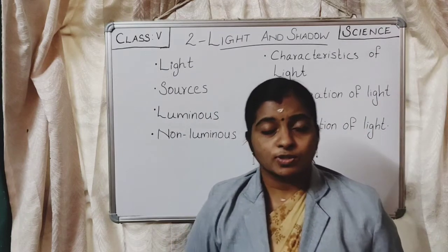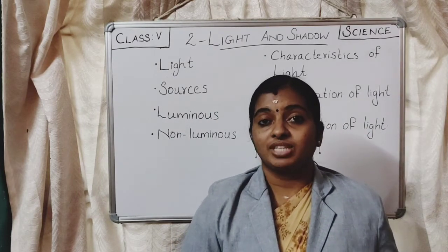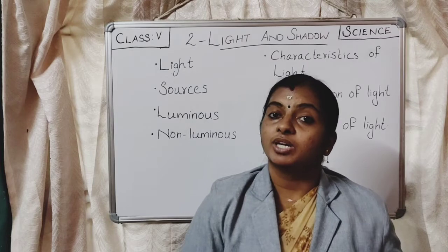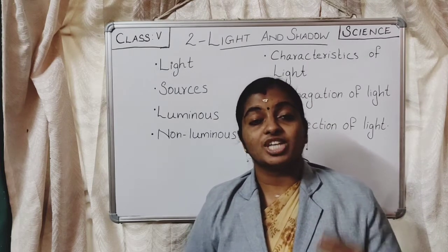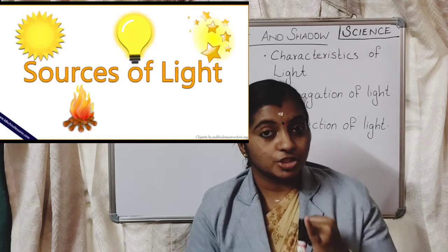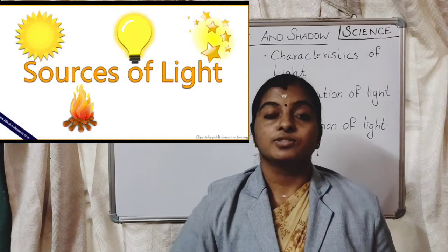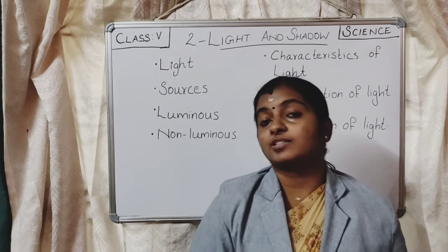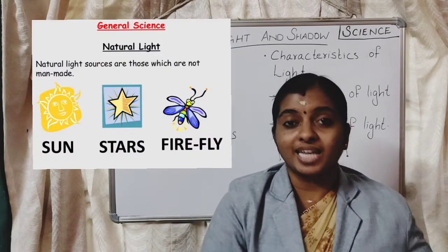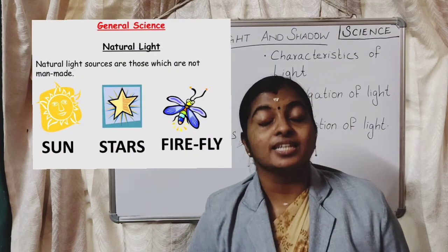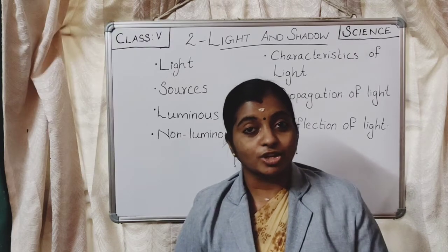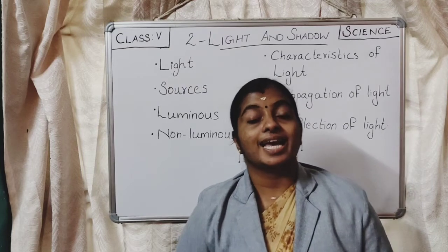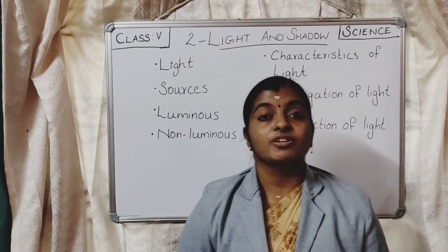And then the next topic, sources of light. What do you mean by source? Source means something that gives us the thing that we need. When we get something from one particular item, that is considered the source of that thing. So, in the case of light, we generally have 2 types of sources. One is natural source and the other is artificial source. What do you mean by natural source? Natural means something that is present in nature, not created by anyone. In the case of light, the most important source, as I already told you, is the sun. The sun and the stars are the natural sources of light.